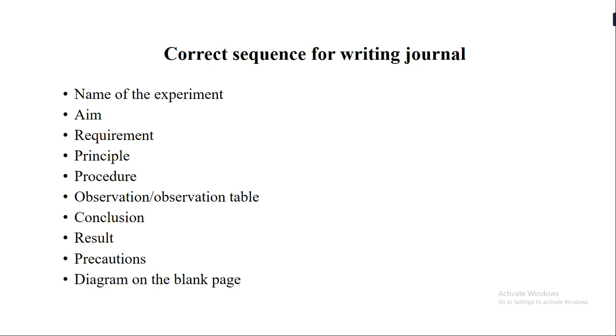Then if you have any observation or if you have to draw any observation table, you have to do that. Then we conclude the experiment after the observation by writing the conclusion. Then comes the result, and at the end you have to write any precautionary measures for that particular experiment. So suppose you are performing any experiment where you need to take certain precautionary measures, you have to mention all the precautions in your journal when you are writing that experiment.